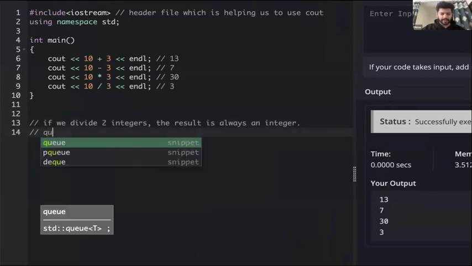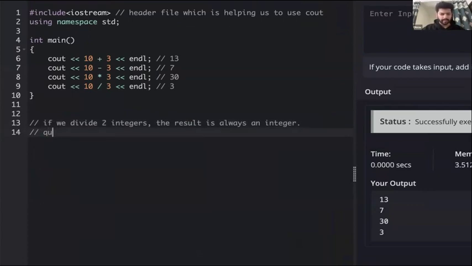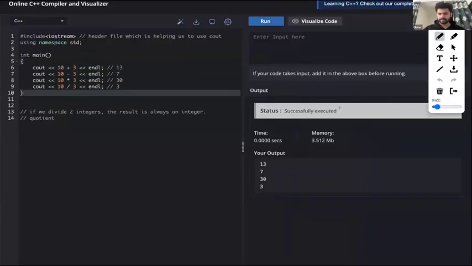In this case, we will get the quotient. If you divide 10 by 3, 3 times 3 is 9, so here you will get the quotient as the answer.